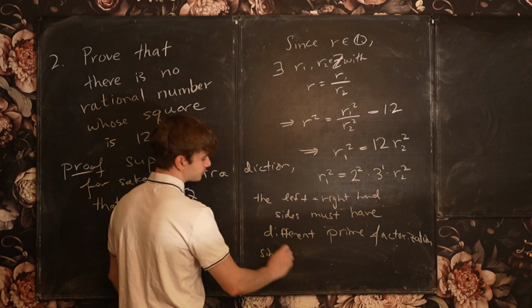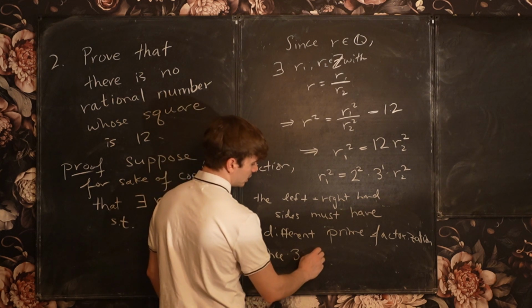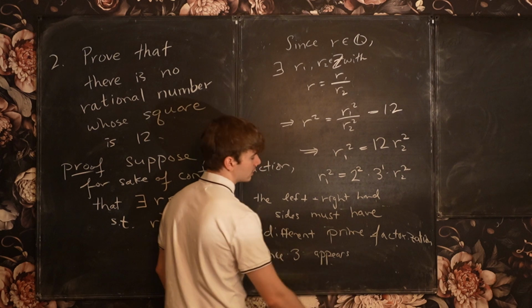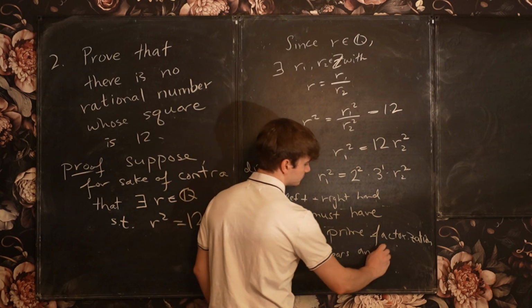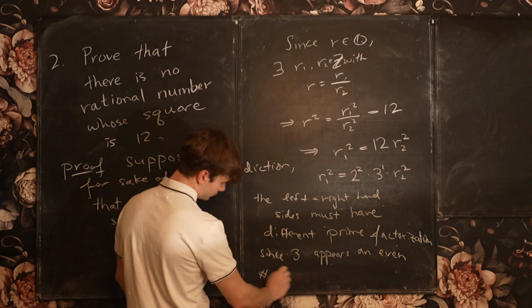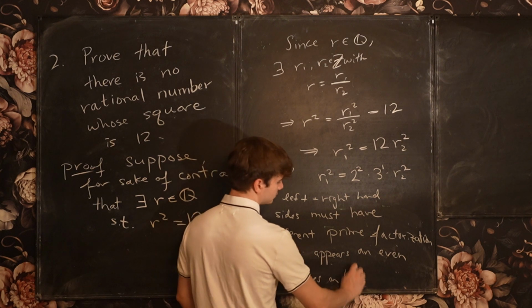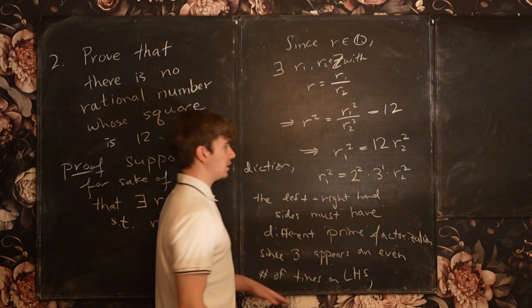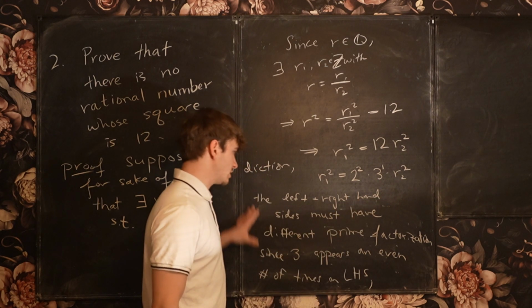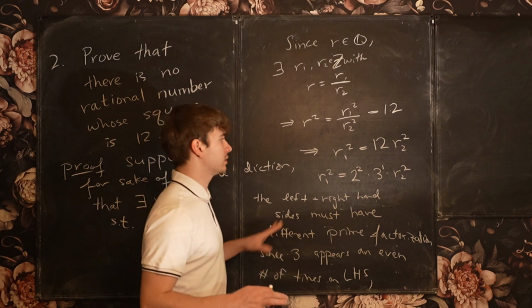Since 3 appears an even number of times on the left-hand side and an odd number of times on the right-hand side. Okay? So this is the intuitive reason. I'm not going to write it out because I just explained it.